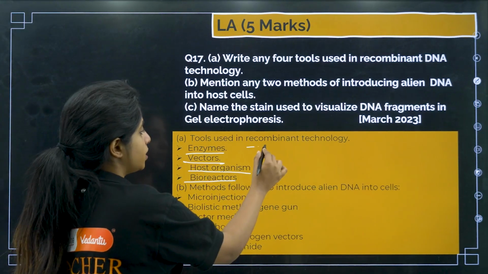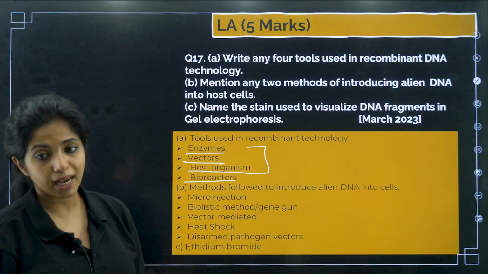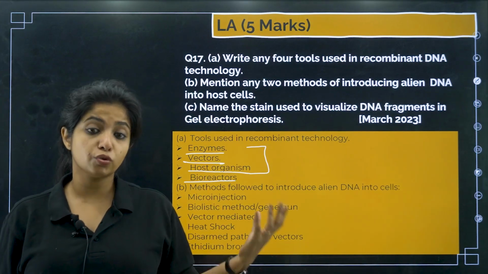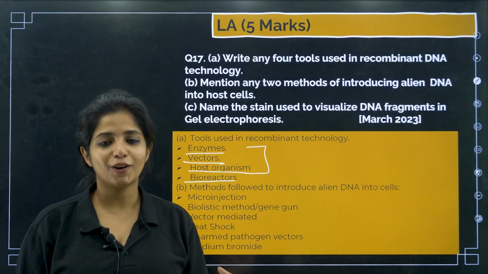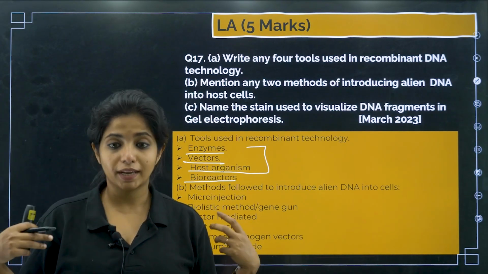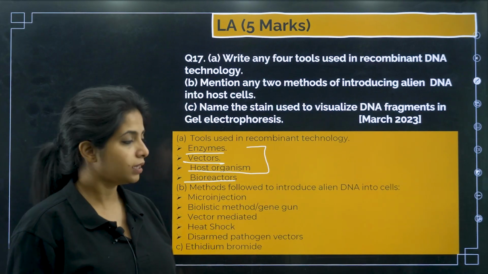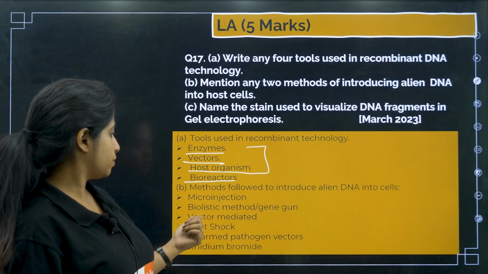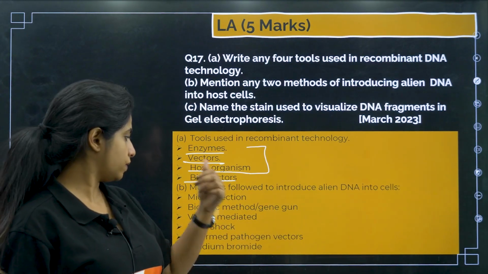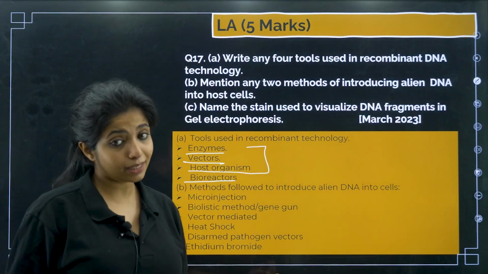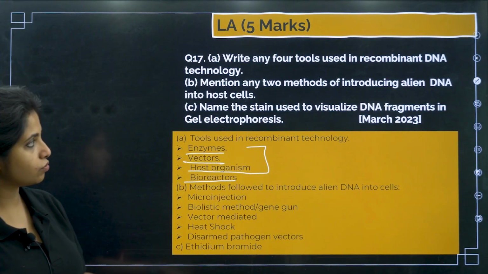So these are the 4 tools that we need for recombinant technology: enzymes, vectors which can carry, hosts which can take this recombinant DNA and multiply it in their body, and then bioreactors. Now methods: microinjection, biolistics, vector mediated, heat shock, disarmed pathogen vector, anything. Now you have ethidium bromide, that is the stain that is used to visualize.